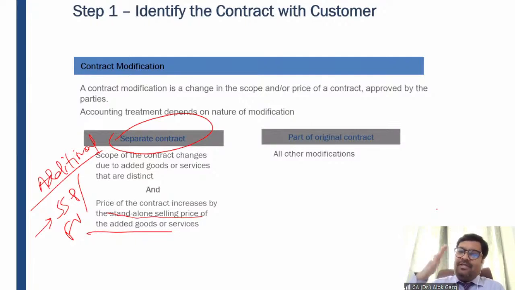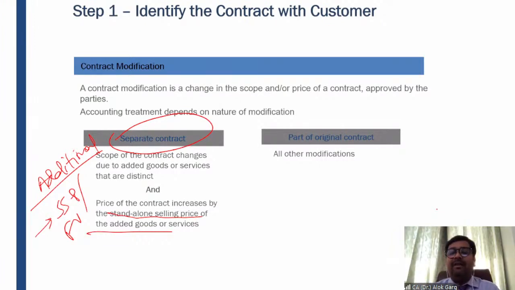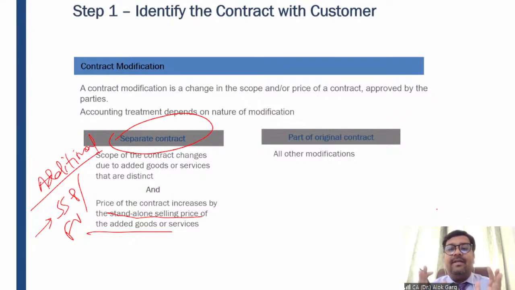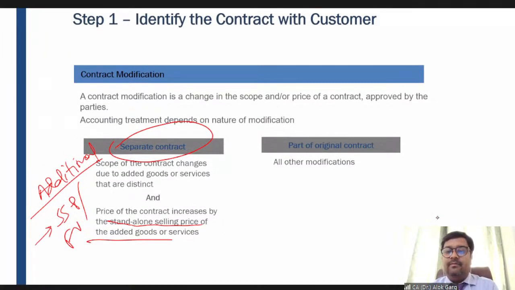So additional goods and services are there, but it is not at a standalone selling price. It is not at a market value. So in that case, this contract will not be considered as a separate contract, and this contract will be considered as an amendment in the original contract. This contract will be considered as an amendment in the original contract, right? Clear? Is it clear? I hope it is clear to everyone.